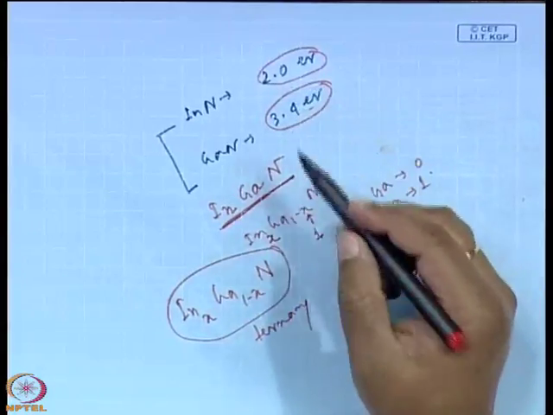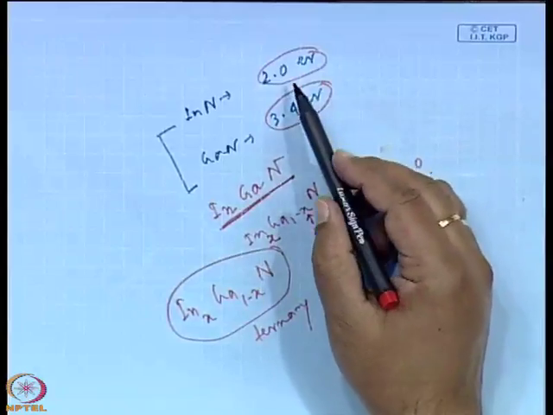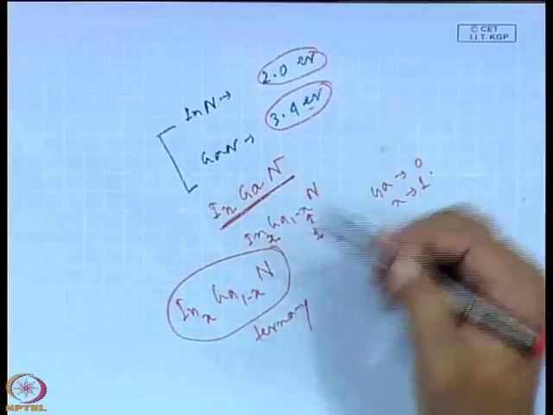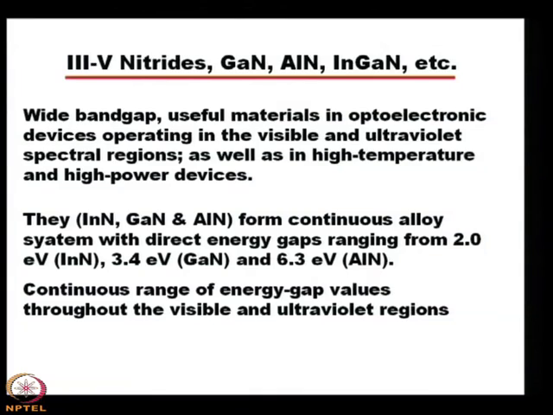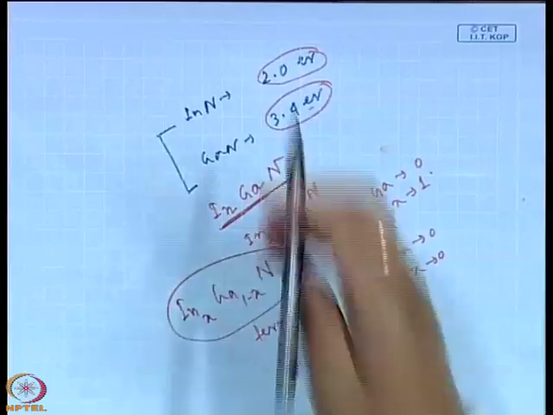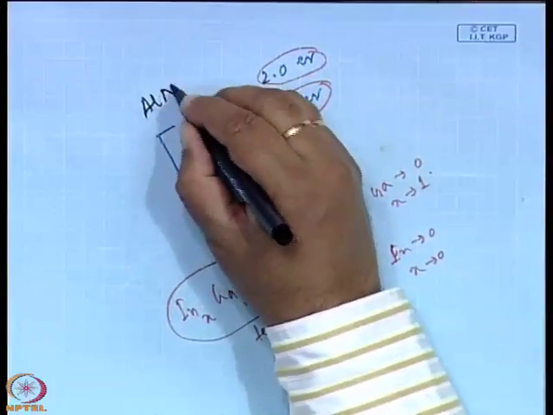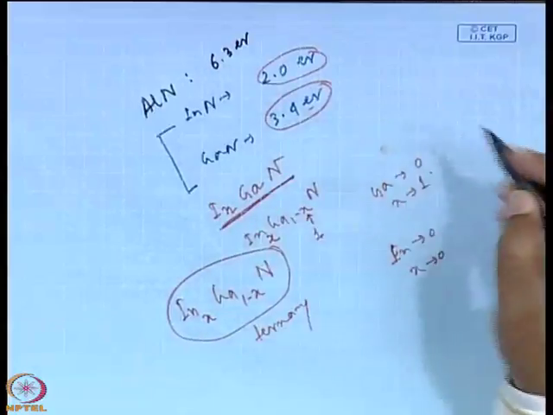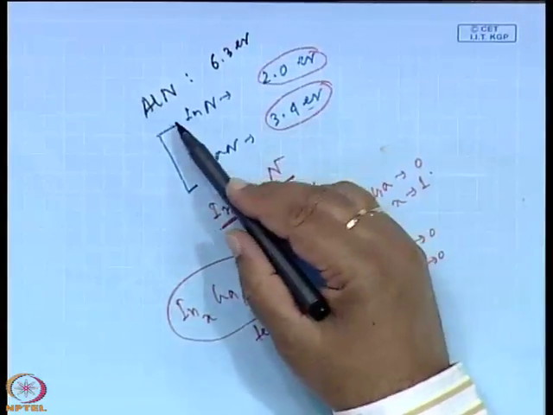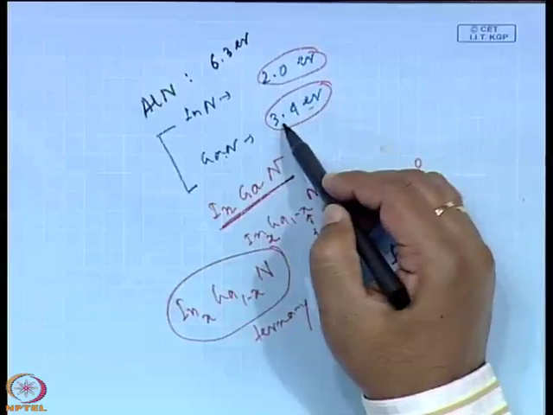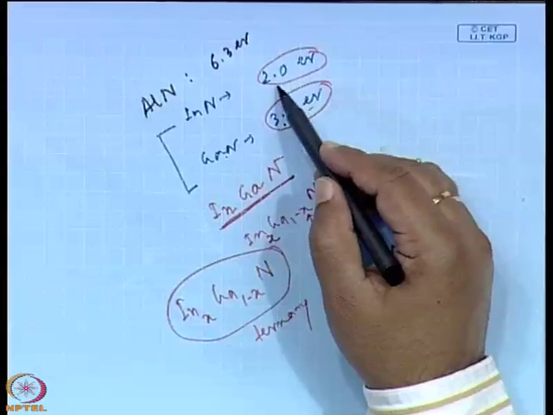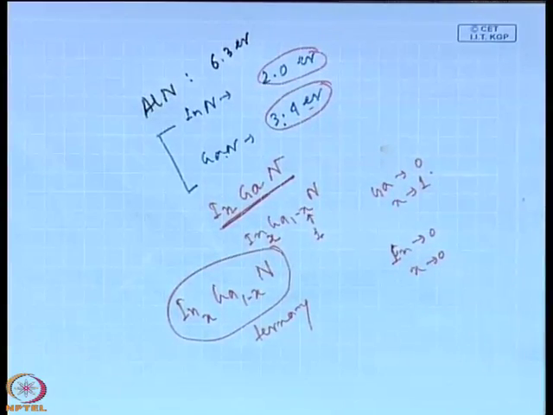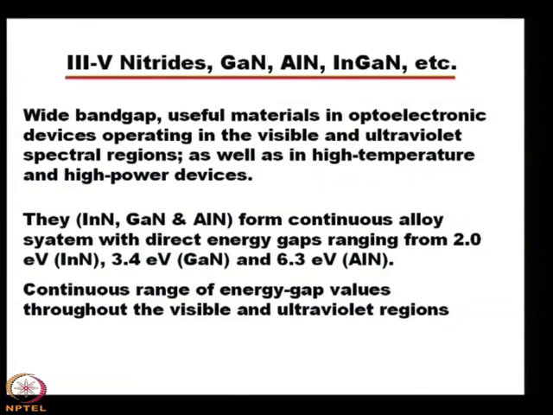So, you can tune the band gap, and if you can tune the band gap, then the emission can be blue or ultraviolet or violet. Similarly, if you take the case of aluminum nitride, its band gap is 6.3 electron volt. So, continuously you can vary, say gallium aluminum nitride from 3.4 to 6.3, or indium aluminum nitride from 2 electron volt to 6.3 electron volt. So, this is band gap engineering that we can discuss separately.